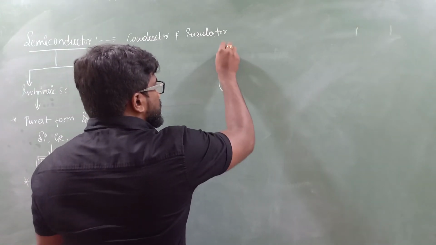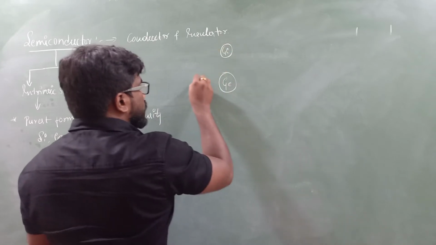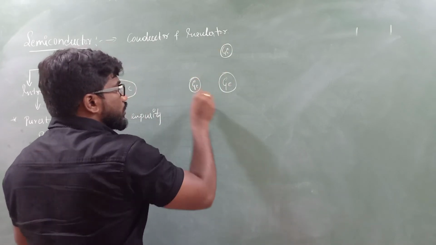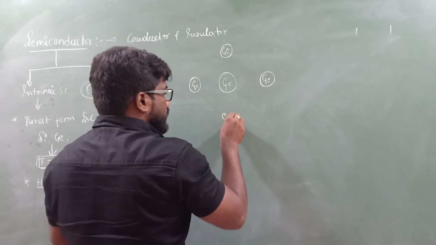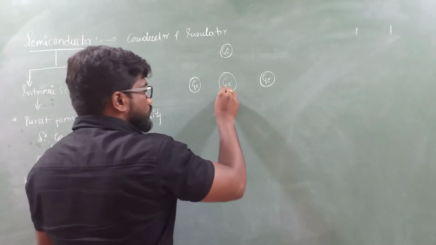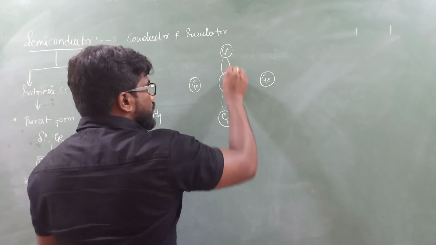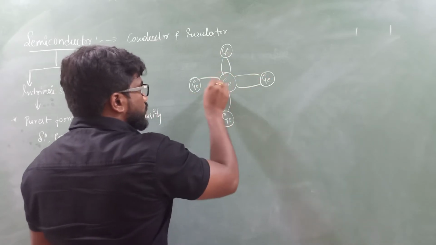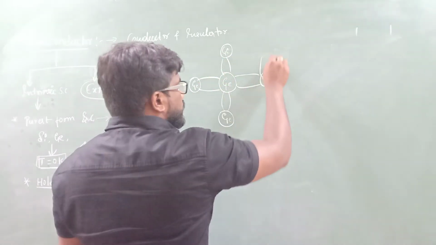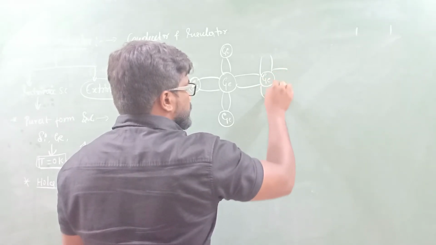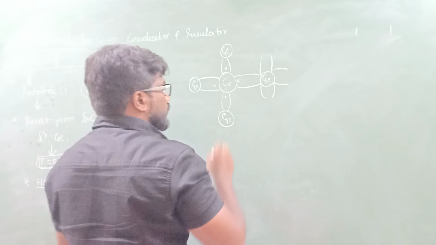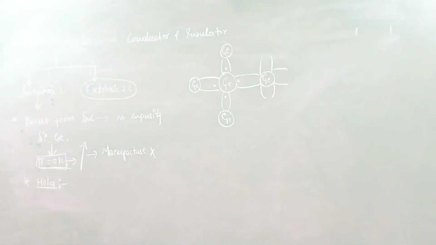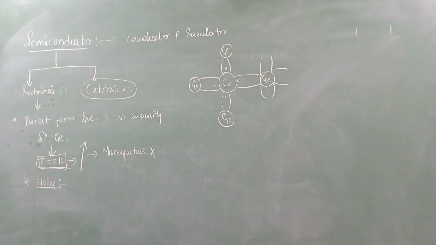Silicon or germanium has 4 valence electrons in the outermost orbit: 1, 2, 3, 4.